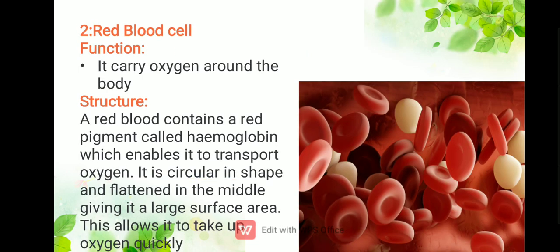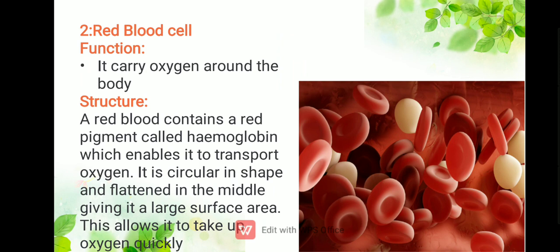Then the next type is red blood cells. The function of a red blood cell is that it carries oxygen around the body; they will transport oxygen throughout your body. If we come towards the structure, I have told you that every cell has a different structure according to its function. Its function is different from a nerve cell, so its structure will also be different. In structure, you can see that a red blood cell contains a red pigment called hemoglobin, which enables it to transport oxygen. It is circular in shape and flattened in the middle, giving it a large surface area. This allows it to take up oxygen quickly.